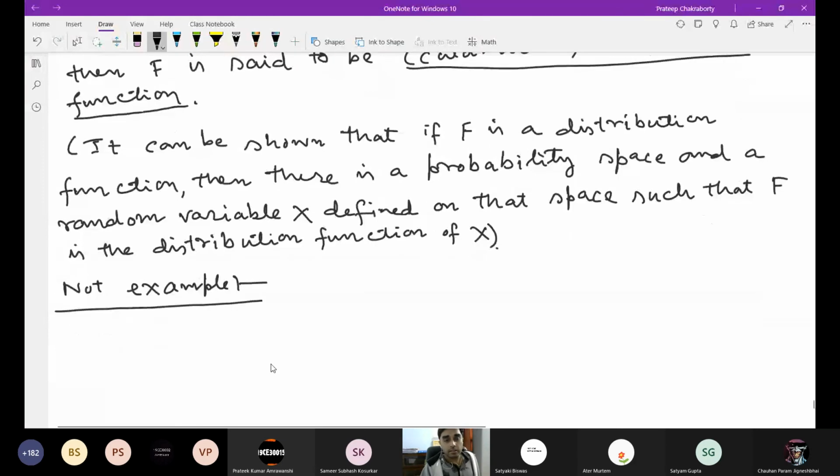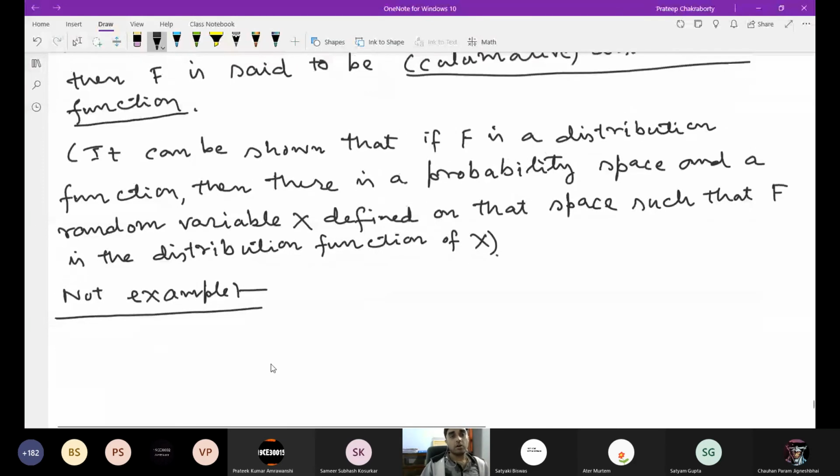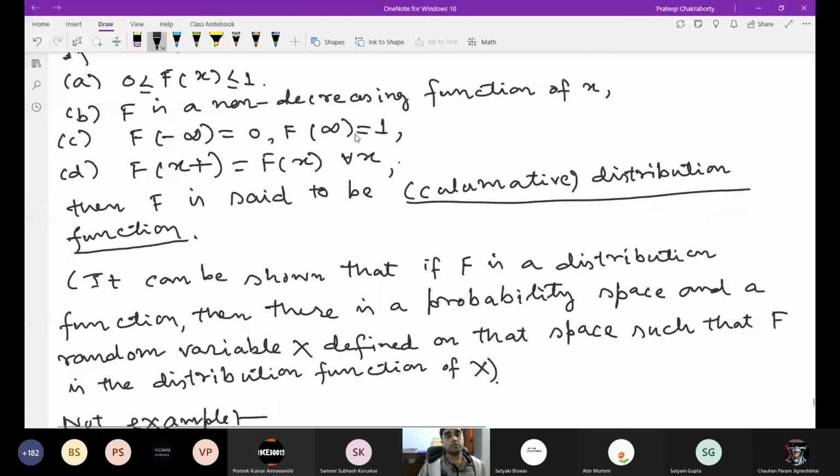We just need a function which satisfies all four properties. Better is to think that the function is right continuous, and it is a continuous function if and only if it is also left continuous. So we want to construct a distribution function which is right continuous but not left continuous, and that will be a distribution function which is not continuous.